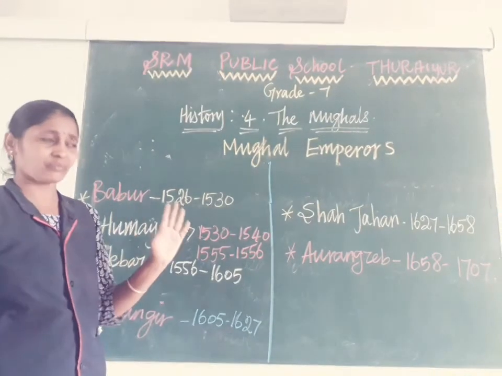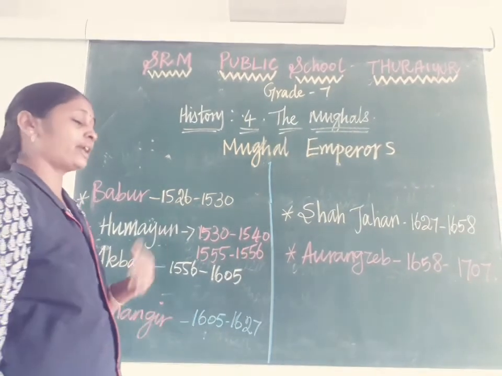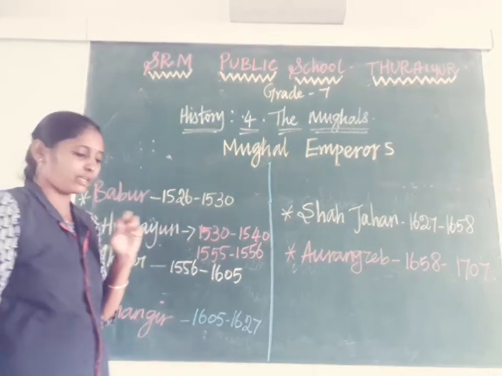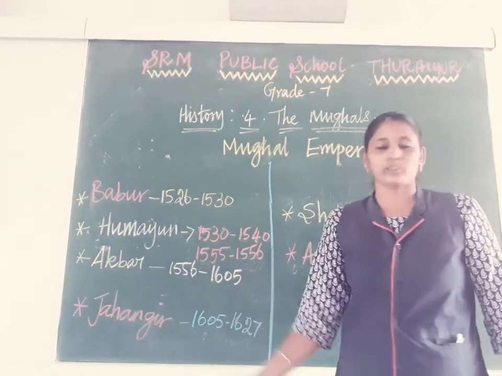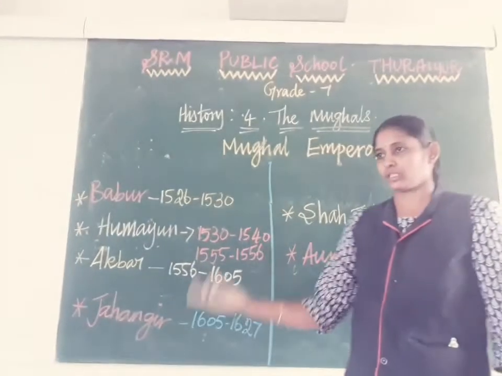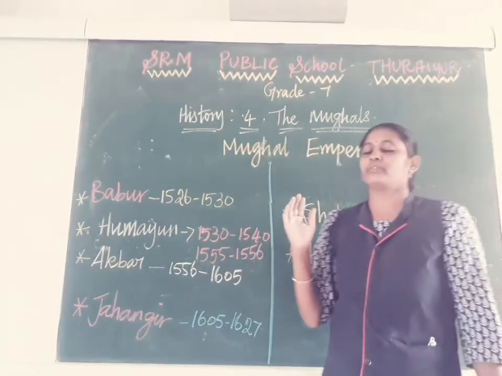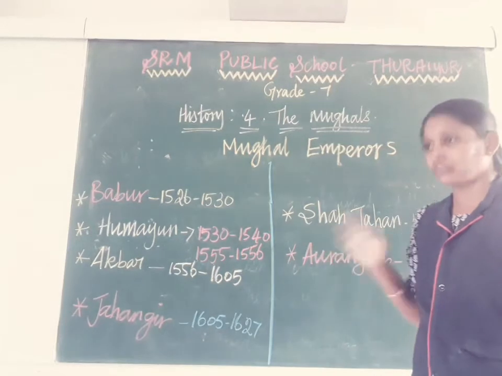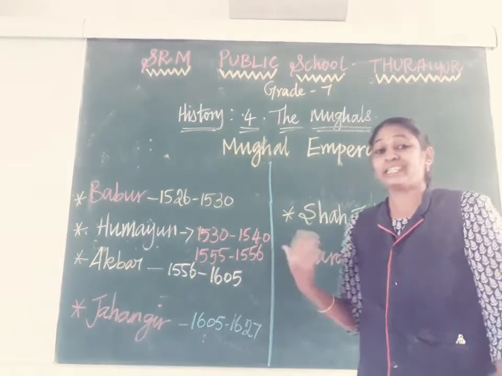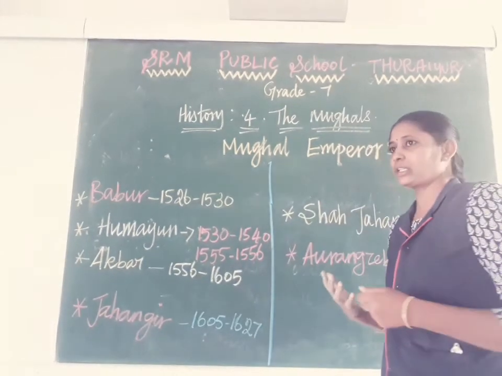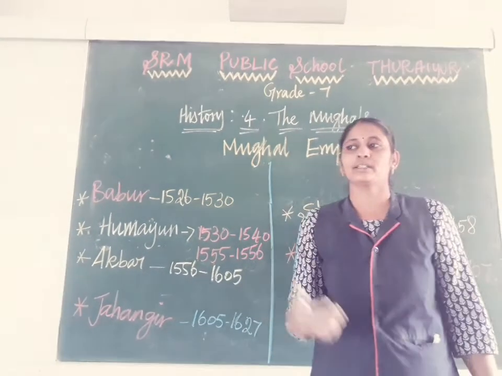At the age of 9 itself, Babar became the king in the area of Fergana, as we already discussed. Fergana is located in present-day Afghanistan. Later he was not able to continue ruling his country, so he captured the area of Kabul. Around 15 to 20 years he ruled in Kabul. From there he came to know about India, and he eagerly noticed India for ruling purposes. At that time he received letters from Indian kings.